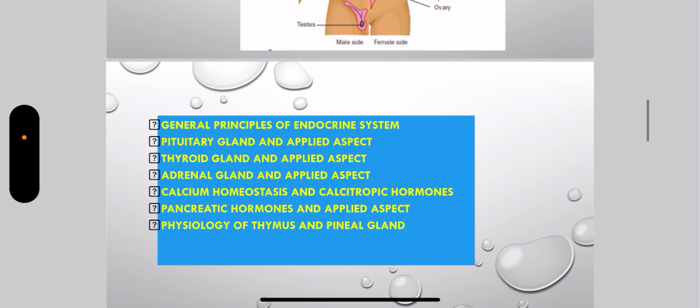So in the endocrine system, we'll be discussing general principles of endocrinology, the pituitary gland and the associated applied aspect, thyroid gland and applied aspect, adrenal gland and the applied aspect, calcium homeostasis and the calciotropic hormones, pancreatic hormones and their applied aspect, physiology of thymus and pineal gland.